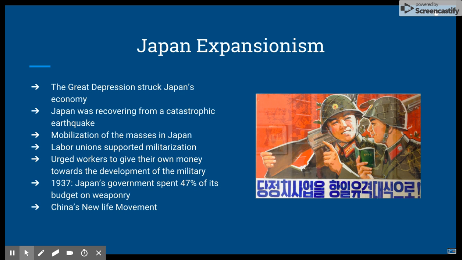Labor unions supported militarization and urged workers to give their own money to support the development of the military. In 1937, Japan's government spent 47% of its budget on weaponry. Japan's New Life movement was introduced by Jiang Qi in 1934.